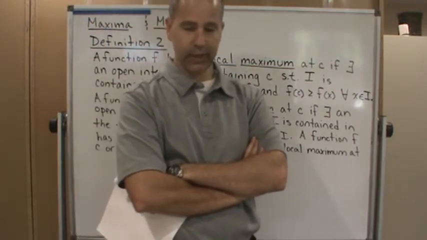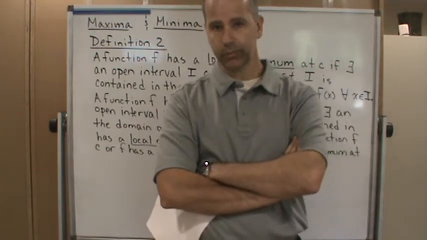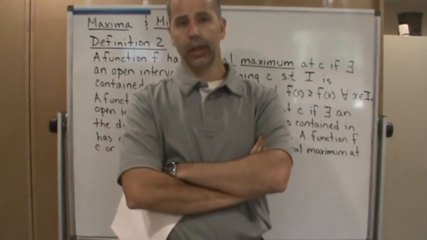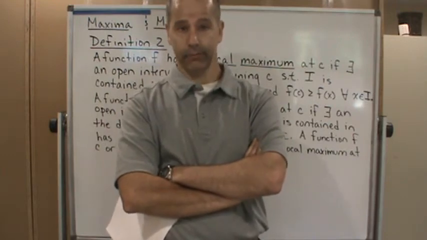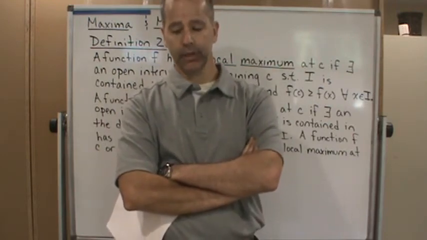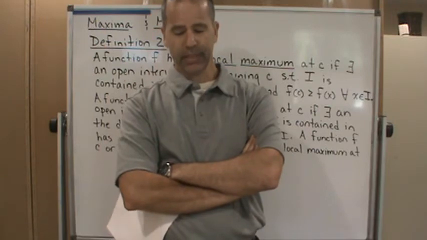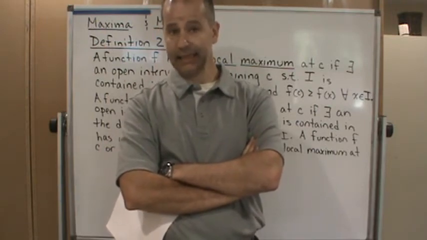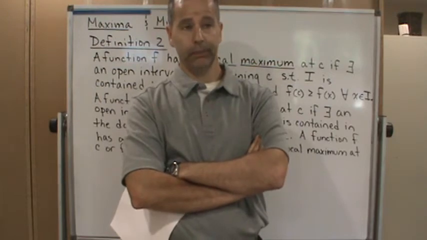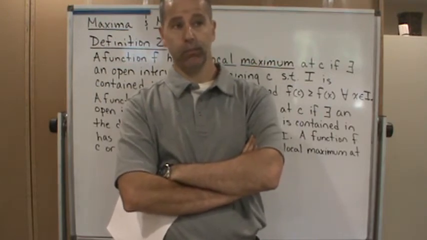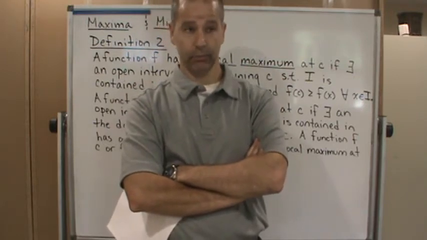The other thing to note is that it's easy to pick out local maxima and minima when you're looking at the graph. Usually it's pretty easy, but sometimes it's not easy to pick out the local extremum, because you might not have the graph.